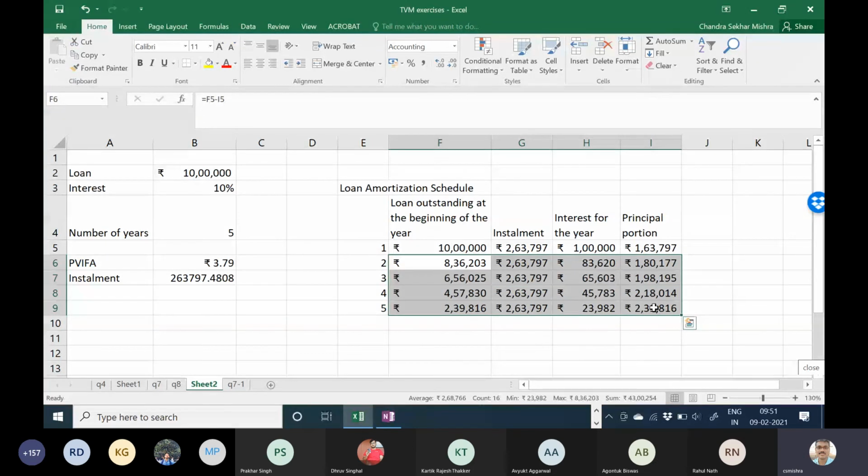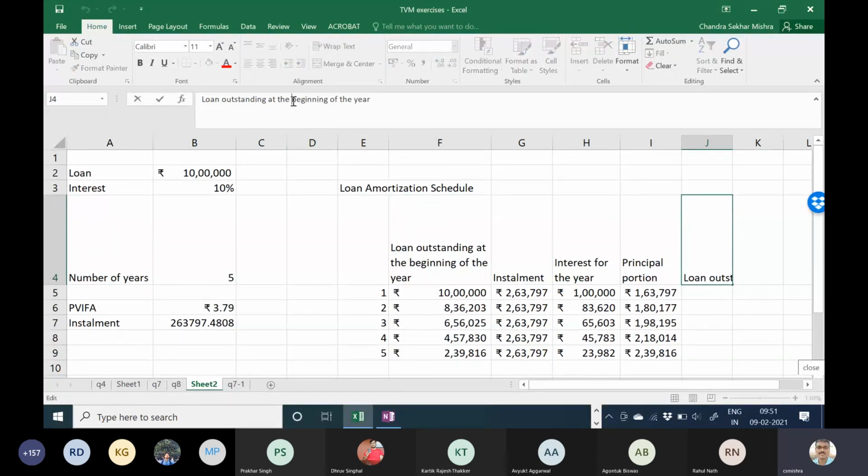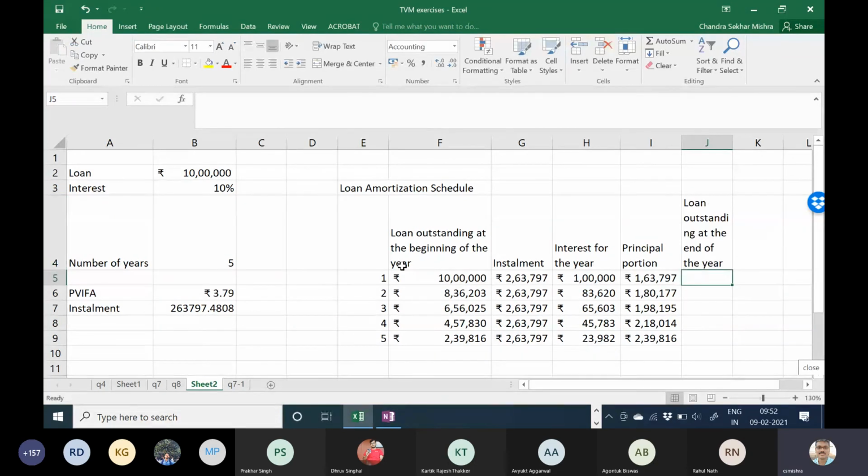Okay, you can see here very beautifully, whatever loan outstanding was there in the beginning of the last year, the same amount is the principal portion in the installment in the last year. Okay, right? We can also add another thing here, loan outstanding at the end of the year. So do that, not a problem. So in that case, what shall you do? This minus this, which will be equal to next year, right? So you drag it, it becomes 0, a smiley.